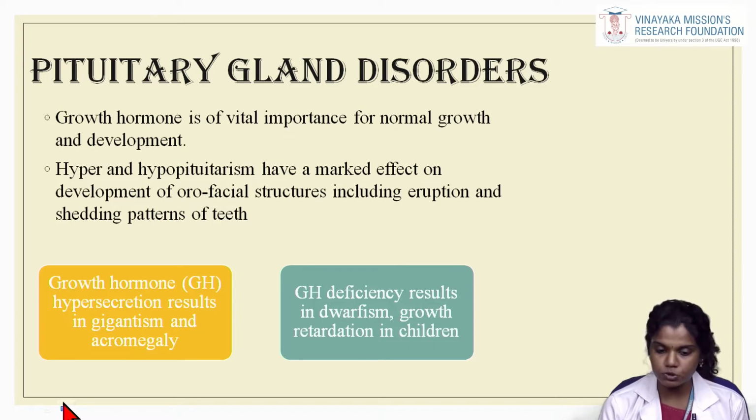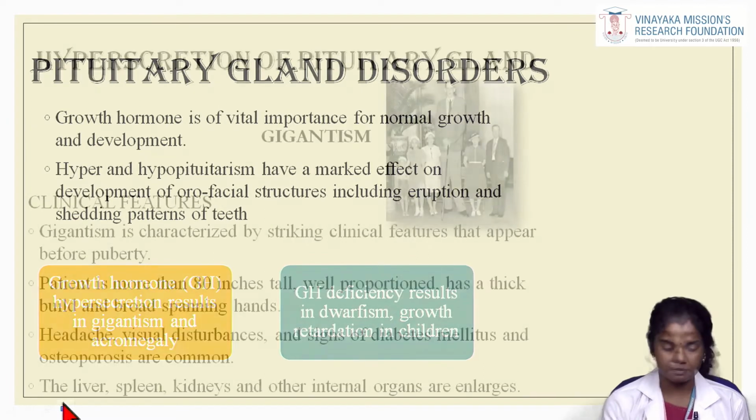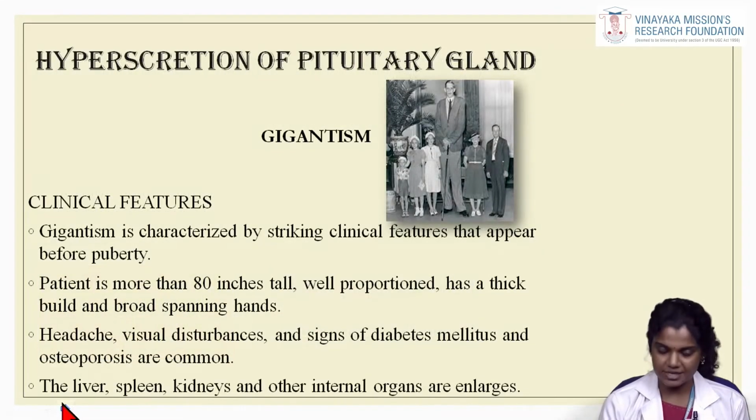Hyper and hypopituitarism both have a marked effect on the development of orofacial structures, including the eruption and shedding pattern of the teeth. Growth hormone hypersecretion results in gigantism and acromegaly, and growth hormone deficiency or hyposecretion results in dwarfism, which leads to growth retardation in children. First we'll see about gigantism, and these are the clinical features of gigantism.